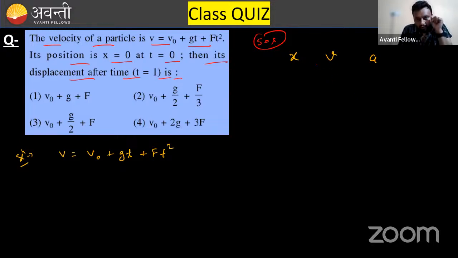Whenever you are given the position and want to calculate velocity, you are flowing in this direction. If position is given and you want to calculate velocity and acceleration, then you are moving in this direction, and in this situation you need to differentiate things.